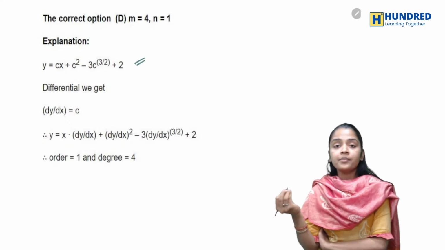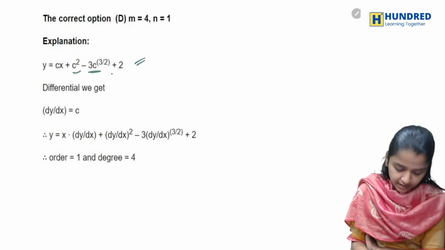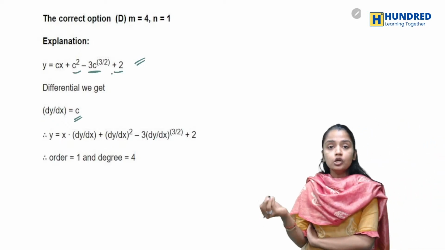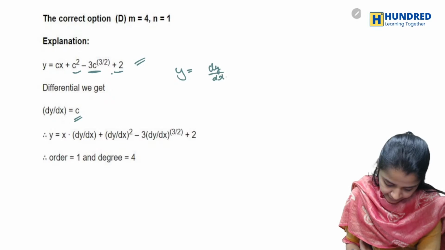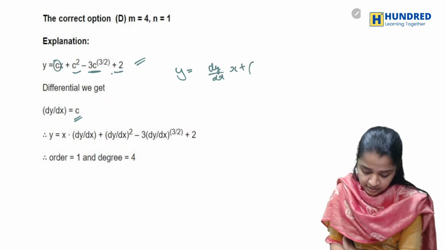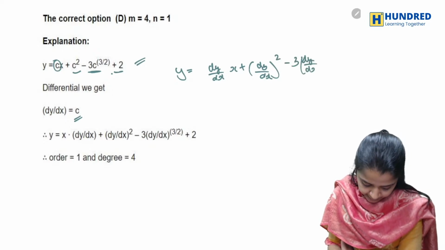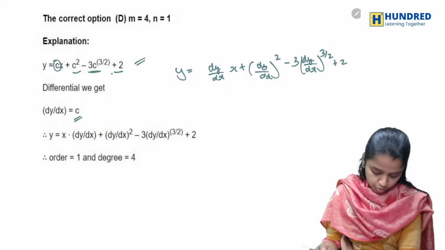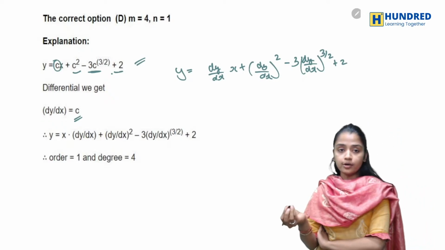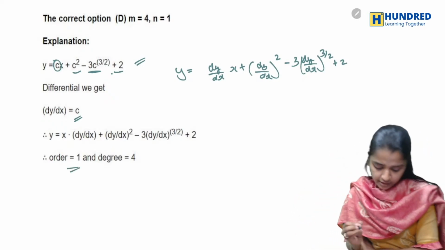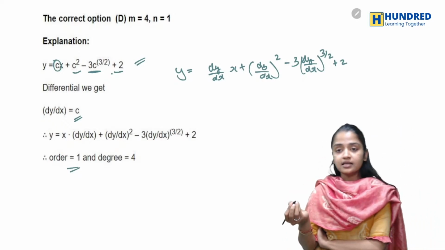Now what am I doing? I'm differentiating with respect to x. When I differentiate with respect to x, all these constant terms become 0, and only c remains. So instead of c, you'll be writing y is equal to dy by dx into x, plus dy by dx the whole square, minus 3 into dy by dx the whole power 3 by 2, plus 2. When you look at that, what is your order basically? Your order is 1.